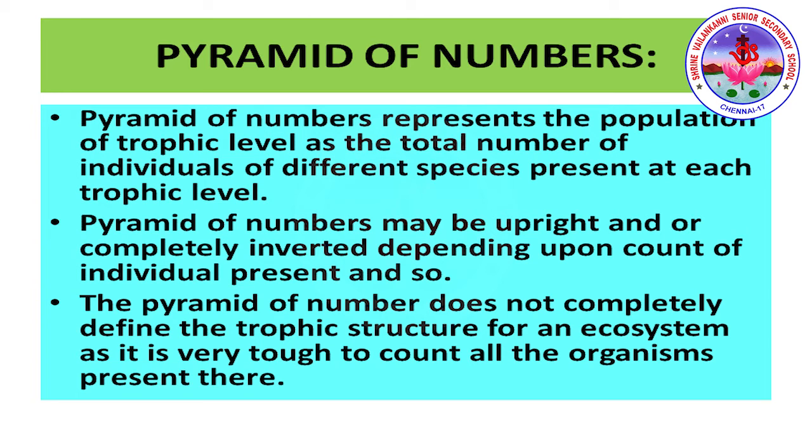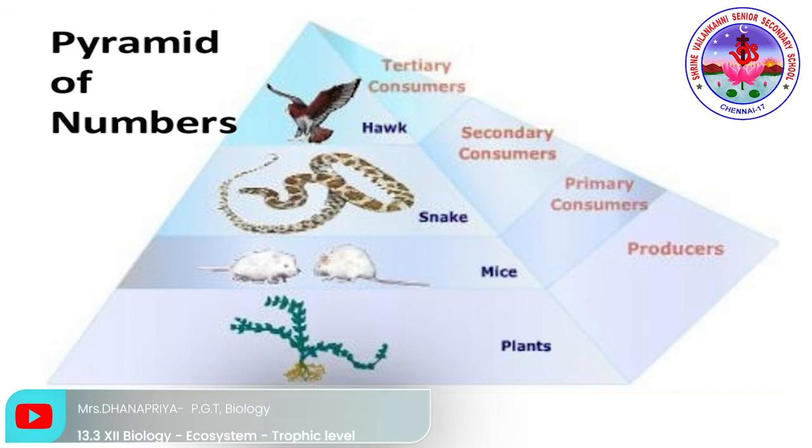See, here we're going to study the upright and inverted concept in the pyramid of numbers. So this will be followed in the pyramid of energy and pyramid of biomass. The pyramid of numbers does not completely define the trophic structure of an ecosystem, as it is very tough to count all the organisms present there. So in this picture you can study the pyramid of numbers. So please have a look.